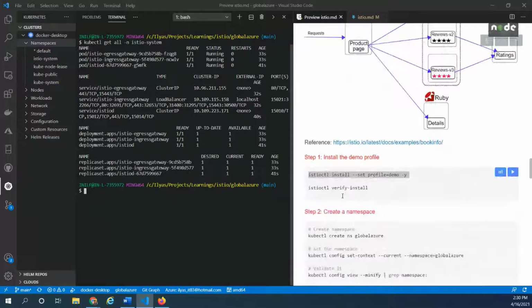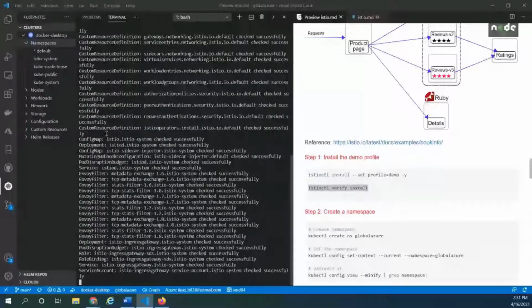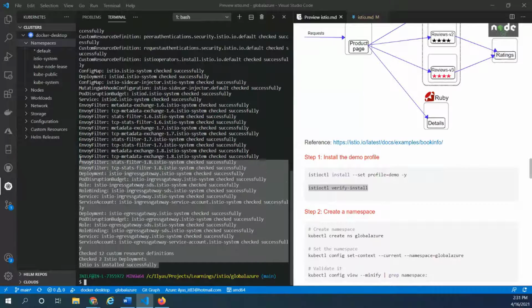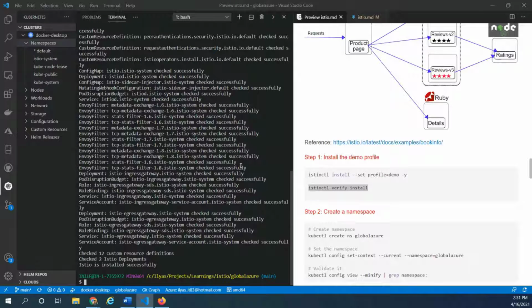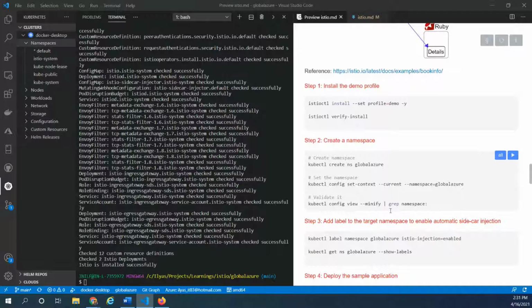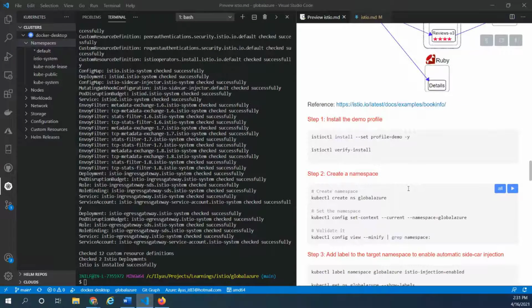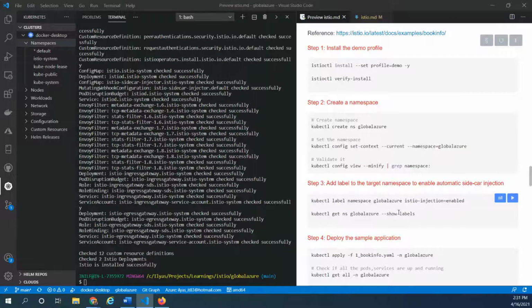So these are the key components that must be in place for us to start with the rest of the process, right? Now, there is a quick command to check if everything is in place and everything looks good. Otherwise, there'll be a red flag. Everything is successful, which means all the components are in place, and I can get started with my further exploration. Right, now for the rest of it, what we're going to do is deploy this application in a new namespace and then start playing with the different features of Istio, right?